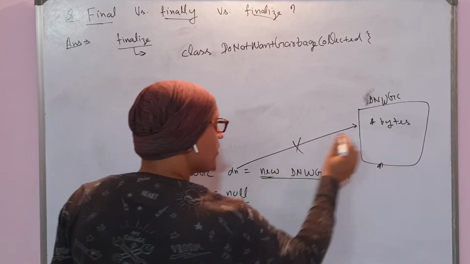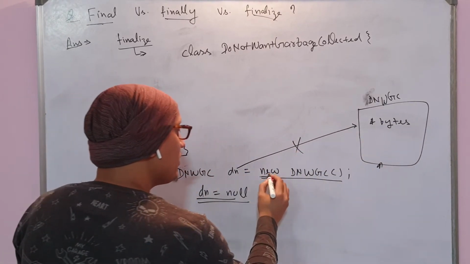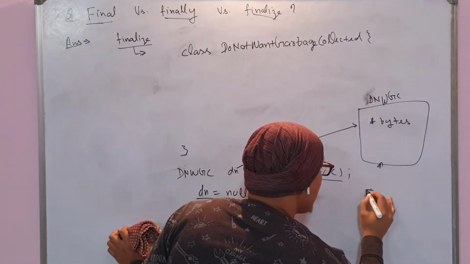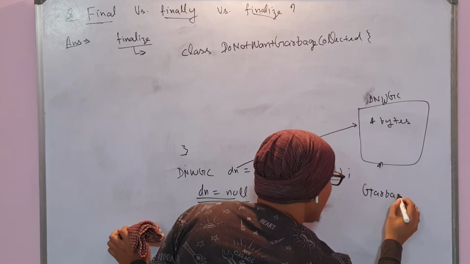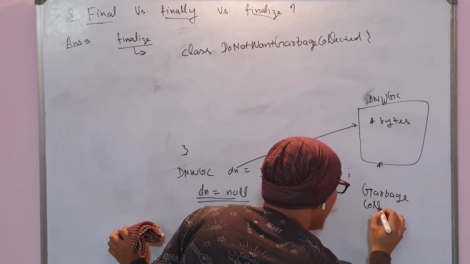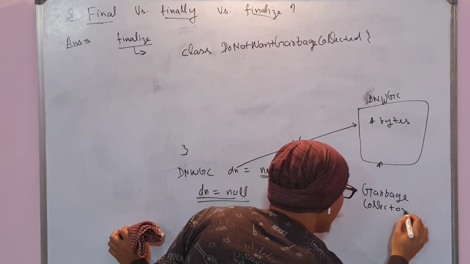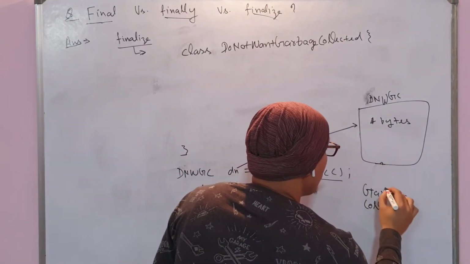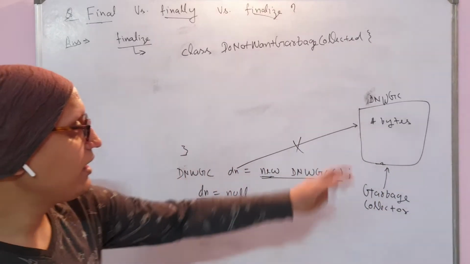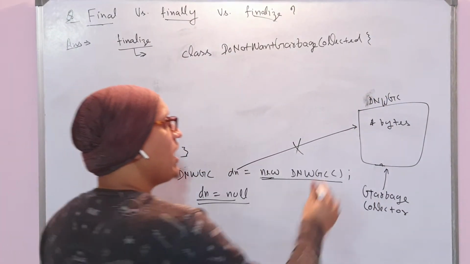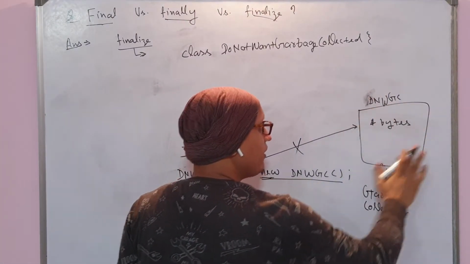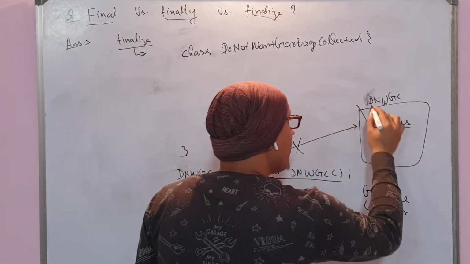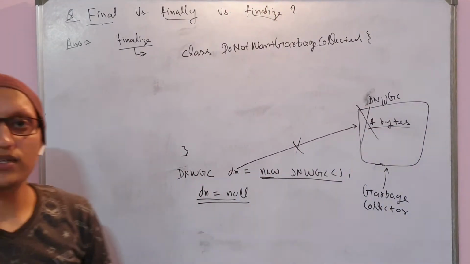As soon as this object is dereferenced, meaning it has no reference, the garbage collector comes into the picture. It will go and release this memory, delete this object permanently from the memory space, and these 4 bytes will get freed.